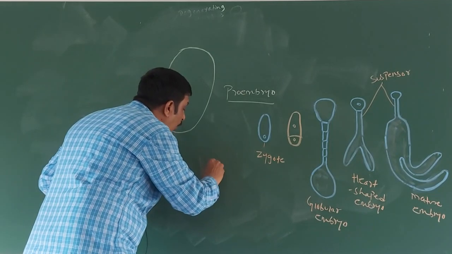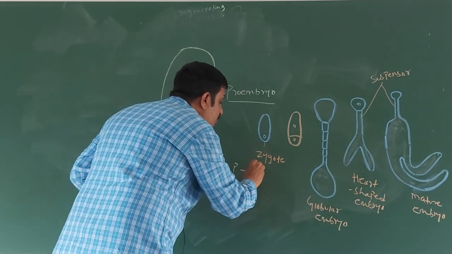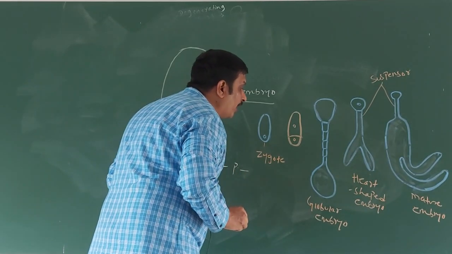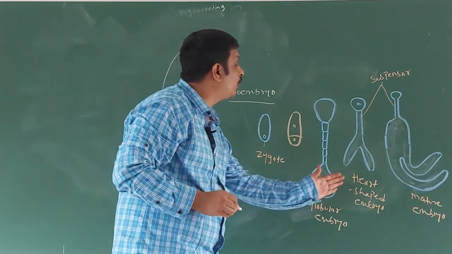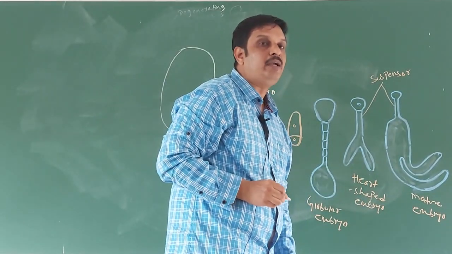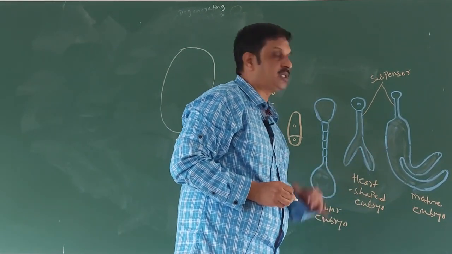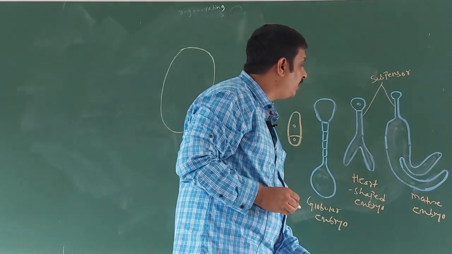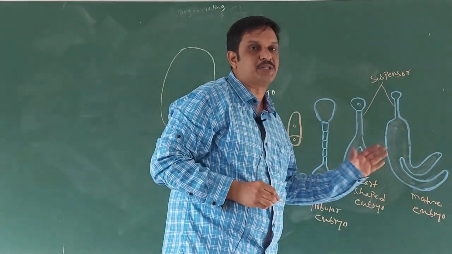The zygote first gives rise to proembryo. Then the proembryo becomes globular embryo. Then the globular embryo becomes heart-shaped embryo. The heart-shaped embryo finally develops into mature embryo. A mature embryo contains one or two cotyledons and an embryonal axis.